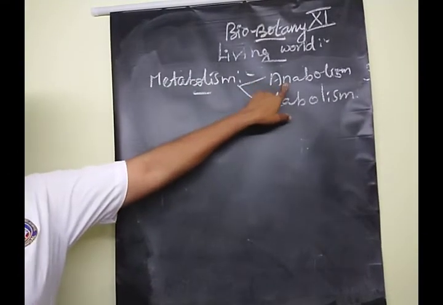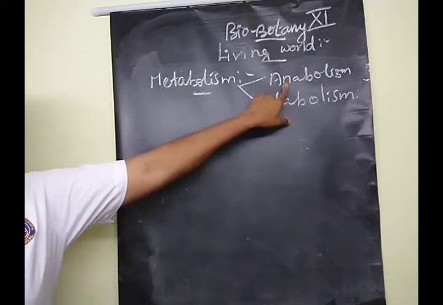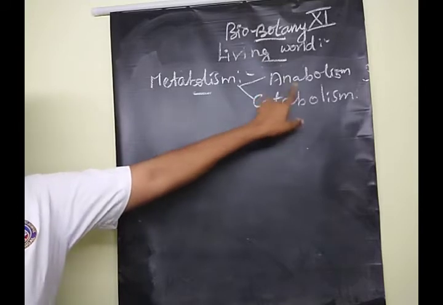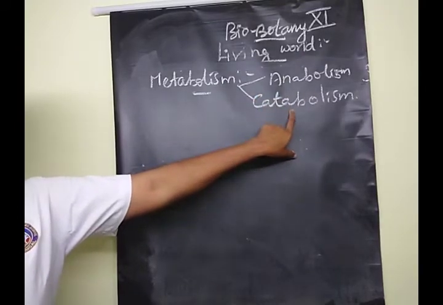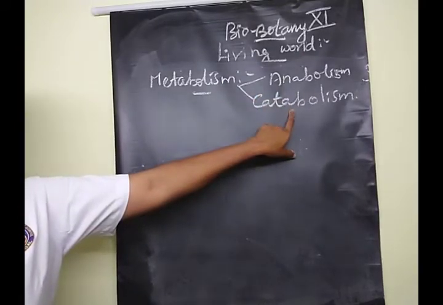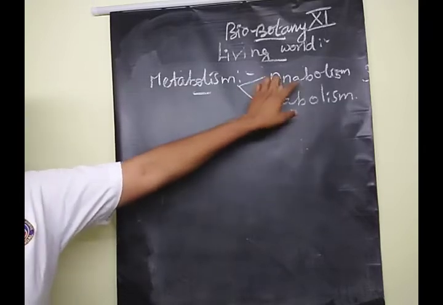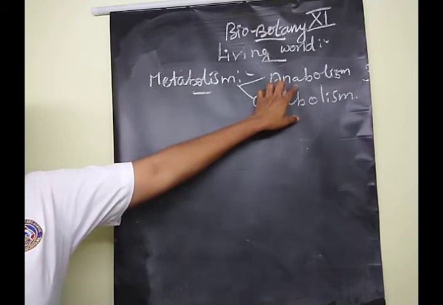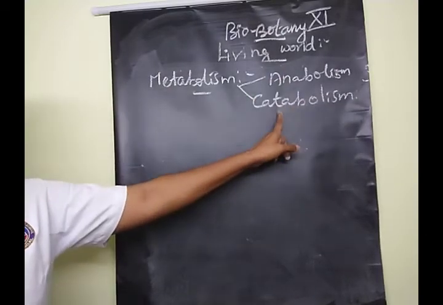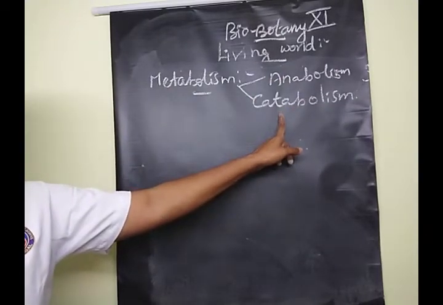Anabolism means the production or building process. Clear, children? Catabolism means the breakdown process, the breakdown of molecules. Anabolism means production or building; catabolism means breakdown. Clear?